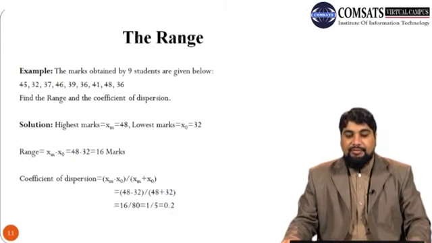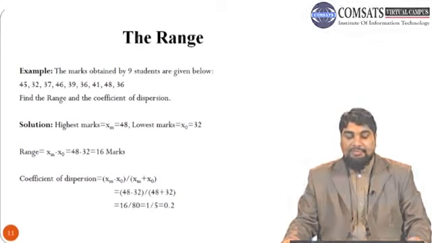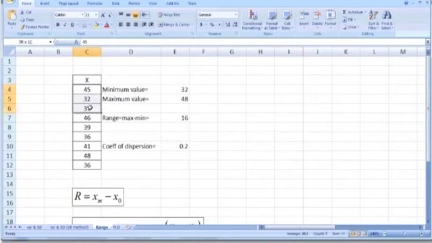So now we discuss how we can use MS Excel to calculate range. So let us move to the Excel spreadsheet program. So here is our data. So we have marks obtained by 9 students, 45, 32, 37, 46 and up to 36. I have labeled the marks by X. In order to calculate range, note that range is XM minus X naught, which is largest value minus smallest value.